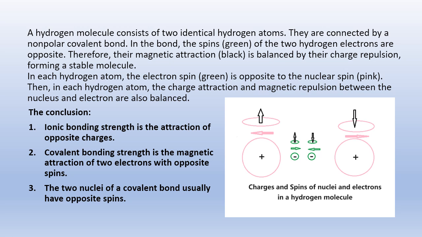In each hydrogen atom, the electron spin, green, is opposite to the nuclear spin, pink. Then, in each hydrogen atom, the charge attraction and magnetic repulsion between the nucleus and electron are also balanced. The conclusion: 1. Ionic bonding strength is the attraction of opposite charges. 2. Covalent bonding strength is the magnetic attraction of two electrons with opposite spins. 3. The two nuclei of a covalent bond usually have opposite spins.